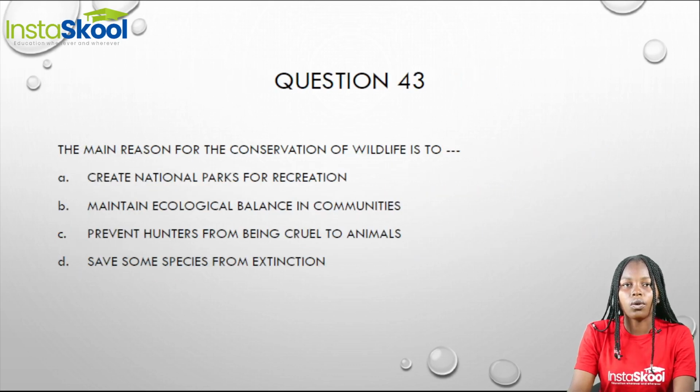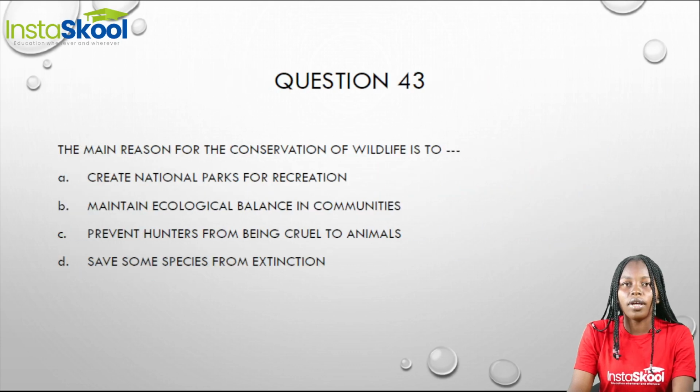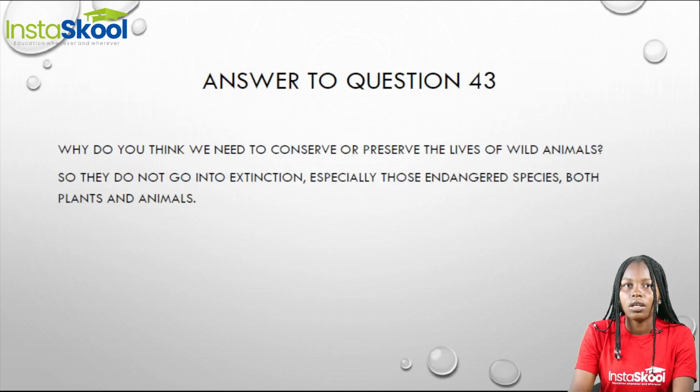Moving on to question 43. The main reason for the conservation of wildlife is to dash. Now, why do you think we need to conserve our wildlife, that is, preserve the lives of wild animals? Simply because they do not go into extinction.